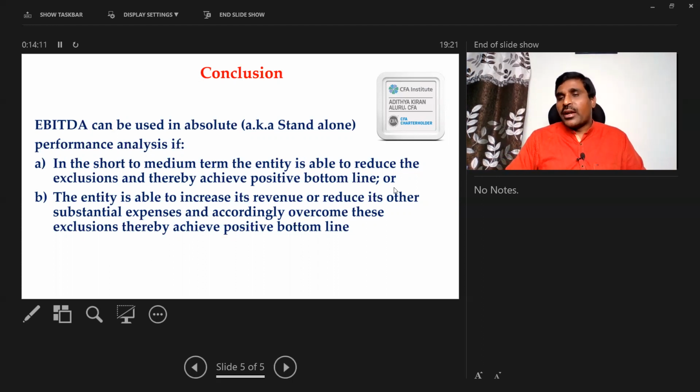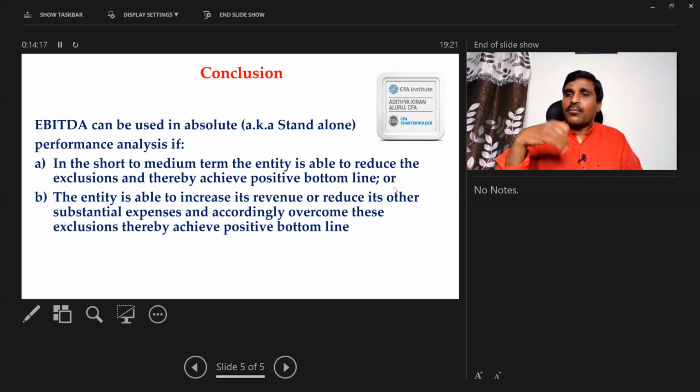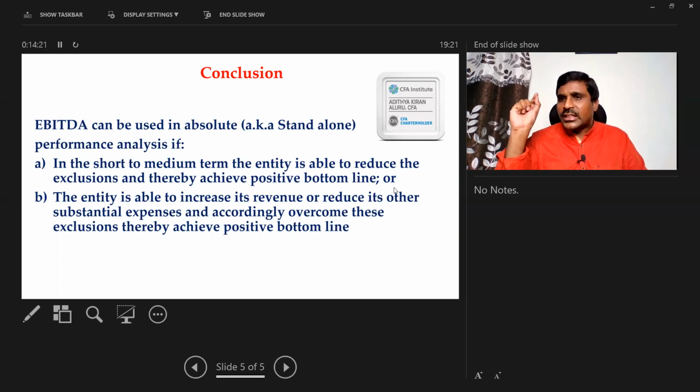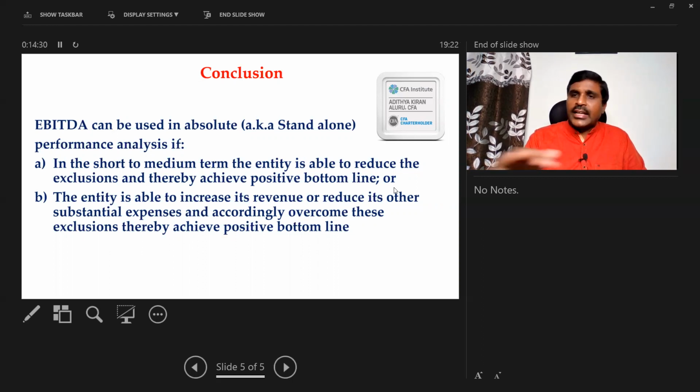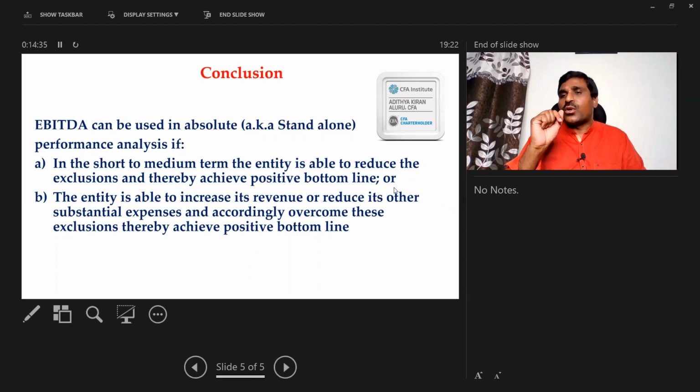Next, depreciation. Is the entity going to convert from a heavy asset model to an asset-light model in the short to medium term? Then exclude the depreciation. If the answer to any of these questions is no from the management, then definitely we should not exclude that item. Okay, that is the first point. No sir, our entity is going to bear all these three expenses in the long term also. But still, can I use this EBITDA metric? Yes, I can use this EBITDA metric in spite of staying with these three items in the long run also.